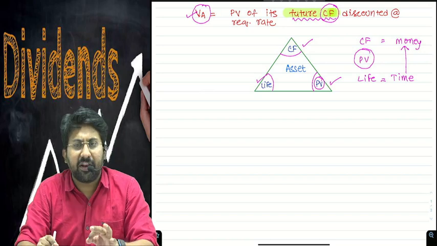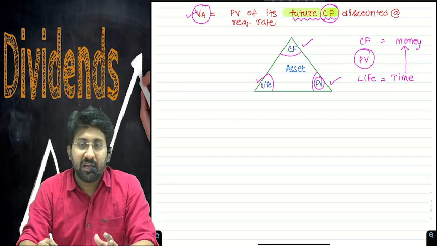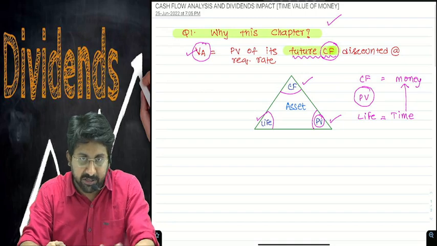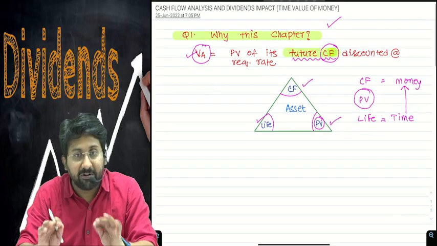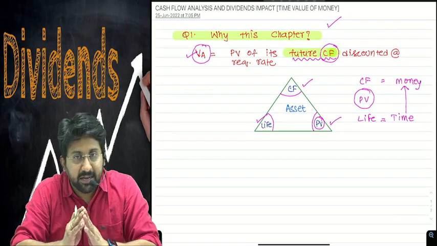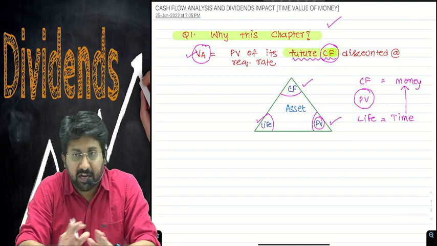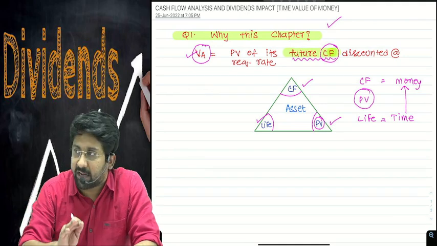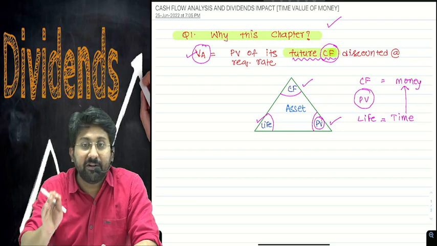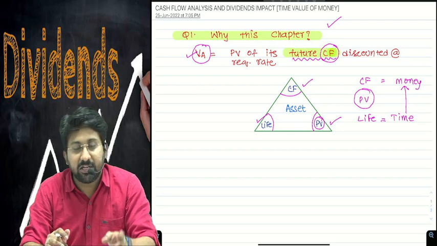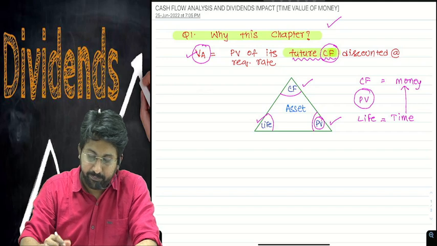These three are very, very important elements of any kind of asset valuation. I am not going into the dividends concept now. First, let me explain the cash flow analysis very clearly. Once we are clear with the cash flow analysis, we go with the dividends impact on the cash flows using the concepts of time value of money.